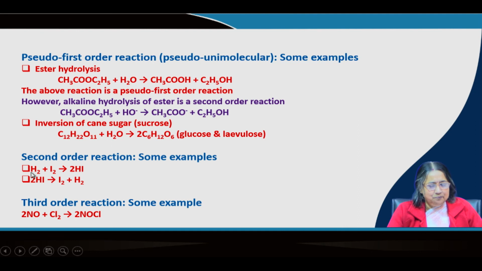This is one molecule and this is one molecule, so it is a bimolecular reaction, and at the same time a second order reaction. Here only one species is present, but two molecules are involved, so this is also a bimolecular reaction. This is basically the opposite reaction: hydrogen and iodine giving hydroiodic acid, and hydroiodic acid giving iodine and hydrogen. This is a good example of a second order reaction.